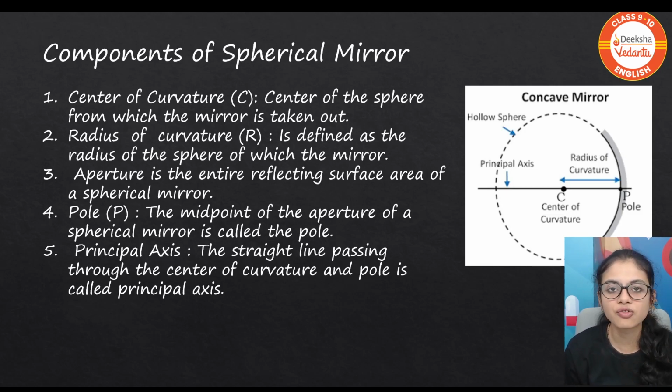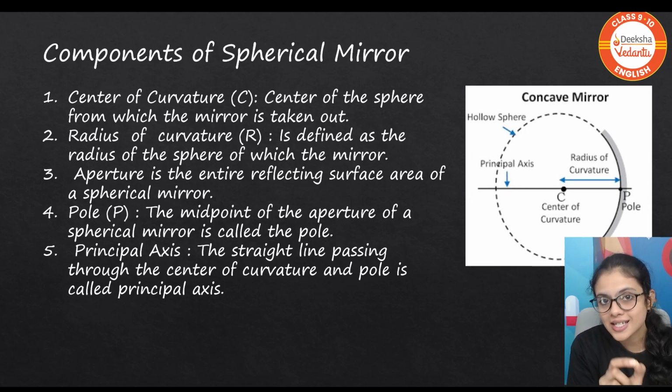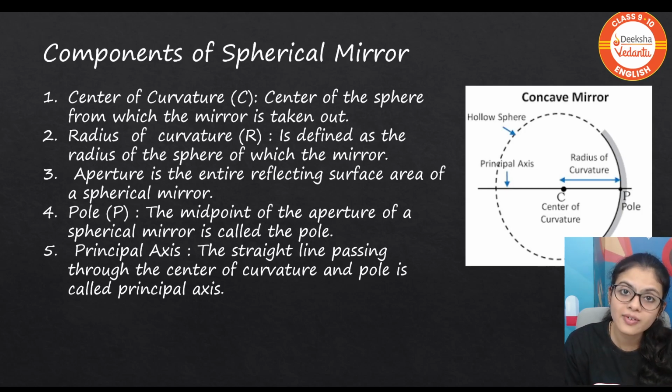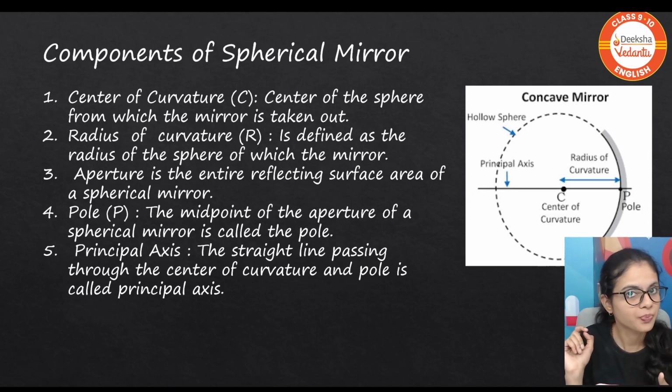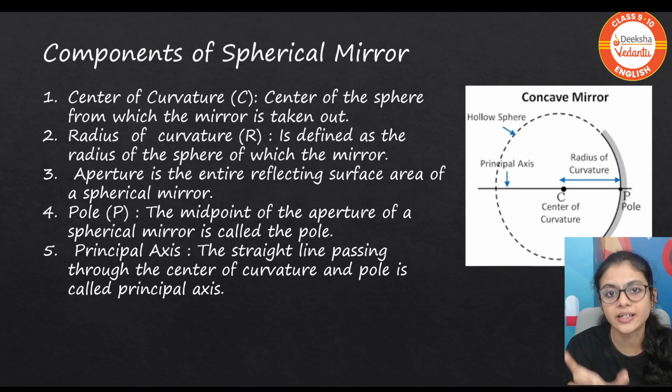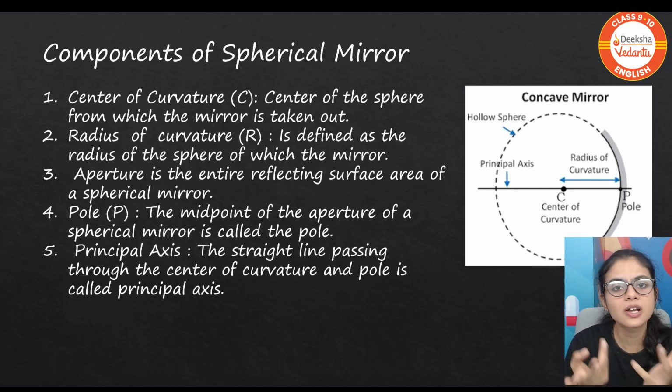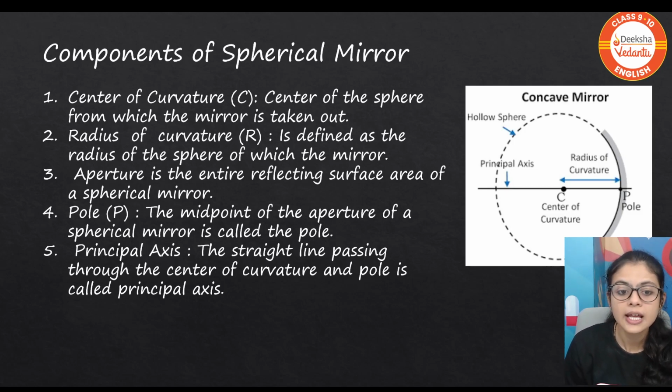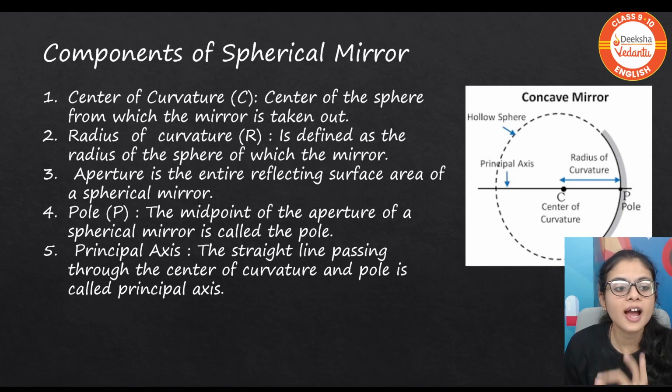Simple. Moving forward, center of curvature. The center of the sphere from which the mirror is taken out. The sphere has one center, right? That center is nothing but the center of curvature of the mirror. Okay. And the sphere has a radius. That is the radius of curvature of the mirror. How to write it? Radius of curvature is defined as the radius of the sphere from which the mirror is taken out.